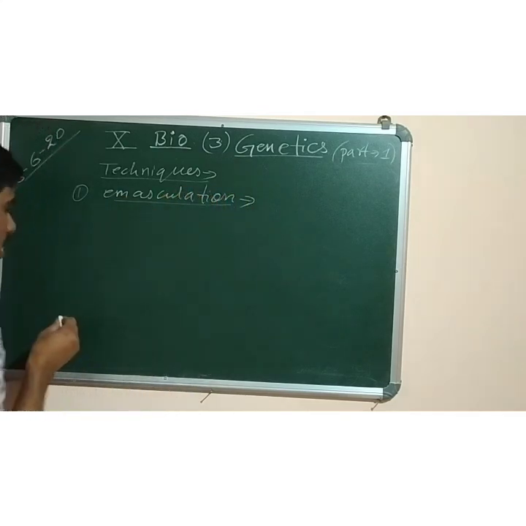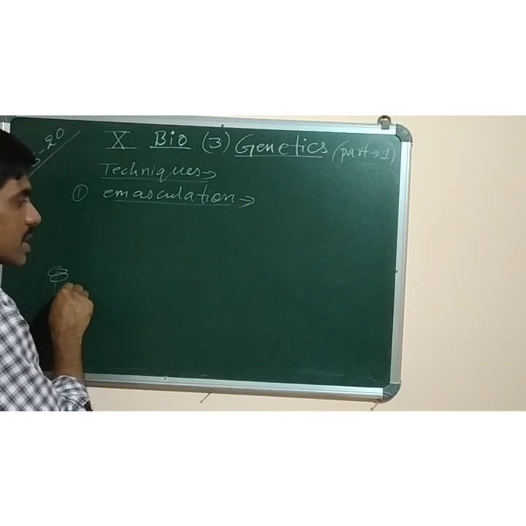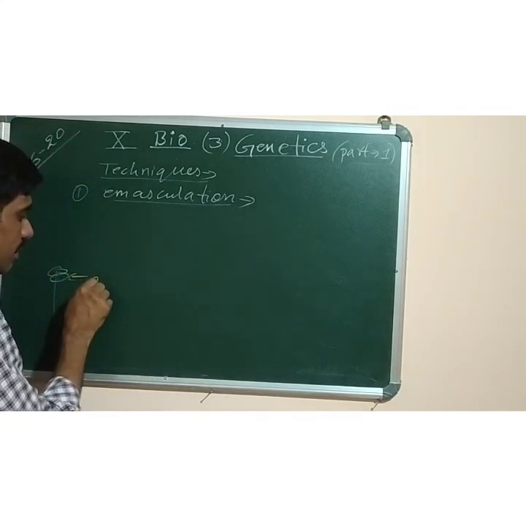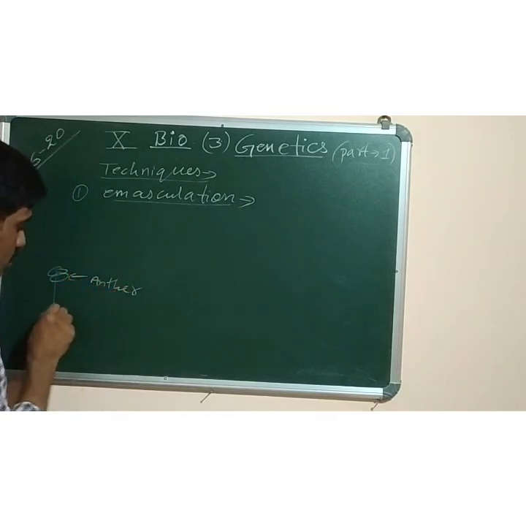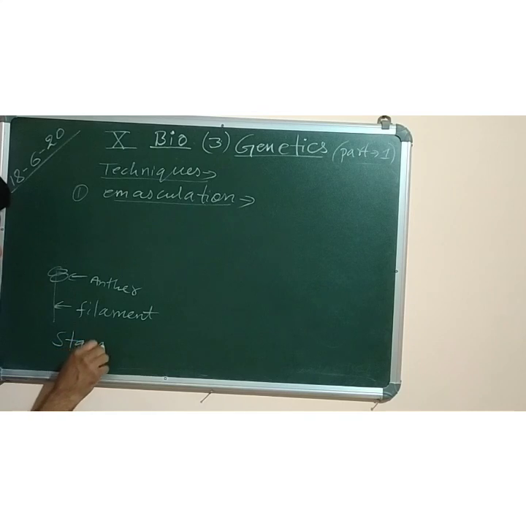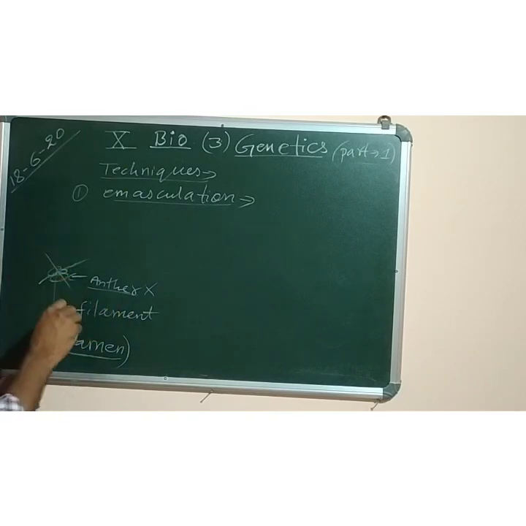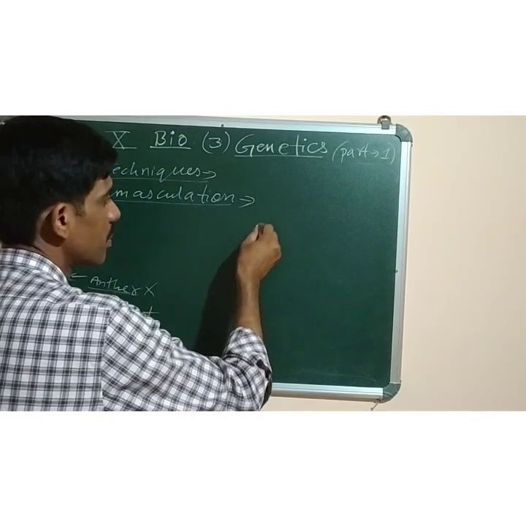What is emasculation? This is the anther, a bilobed anther, and this one is the filament, the male part of the flower. This is the diagram of one stamen. When we cut and remove the anther, this process is called emasculation.